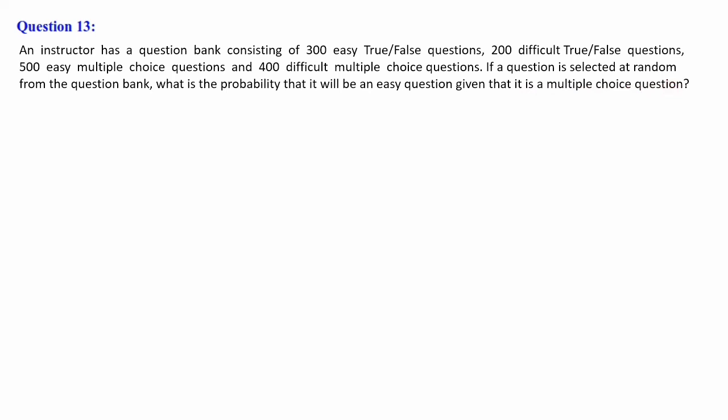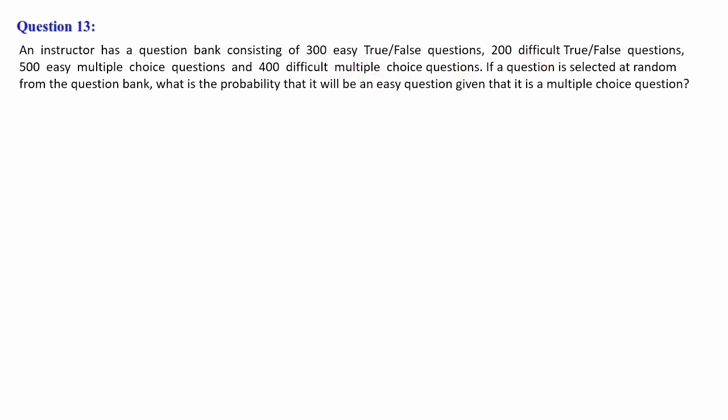The question wordings are a little bit confusing, so like LPP we have to summarize the given conditions in the question so that it will be easy for us to write the probabilities. Here there are two types of question, that is true or false and multiple choice questions. The difficulty level is also of two kinds, that is easy and difficult.